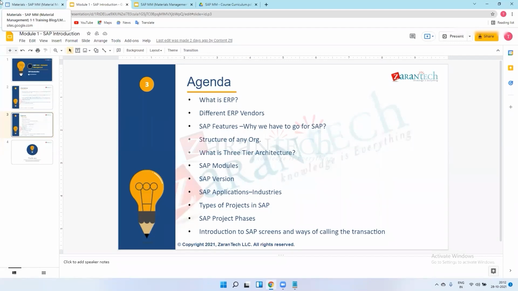Whatever changes we have done in the test system, after completion of the SIT we offer these changes to the business users, and they acknowledge these changes in terms of UAT, user acceptance testing. There is a document; I will show you the SIT document and the UAT document in between our lectures.